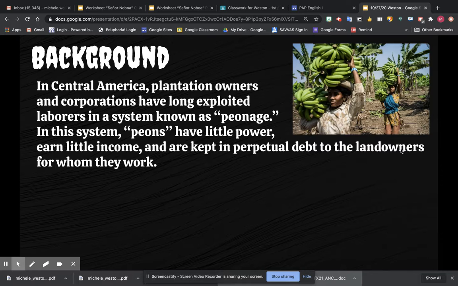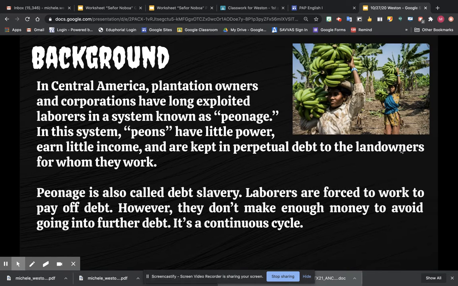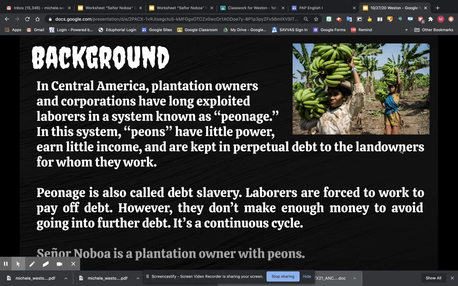If you go back in the text, you'll remember how much. My question to you is, how much did they get paid in the story? It actually tells you. Peonage is also called debt slavery. Laborers are forced to work to pay off debt. However, they don't make enough to avoid going into further debt. It's a continuous cycle. And Senor Noboa is a plantation owner with peons.